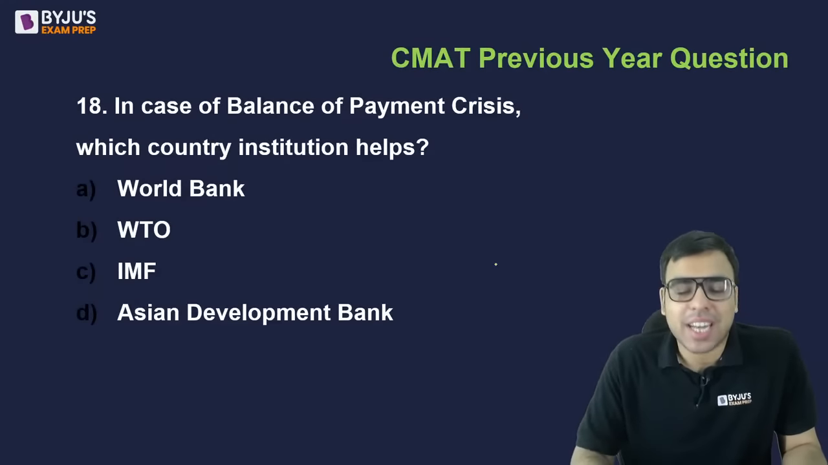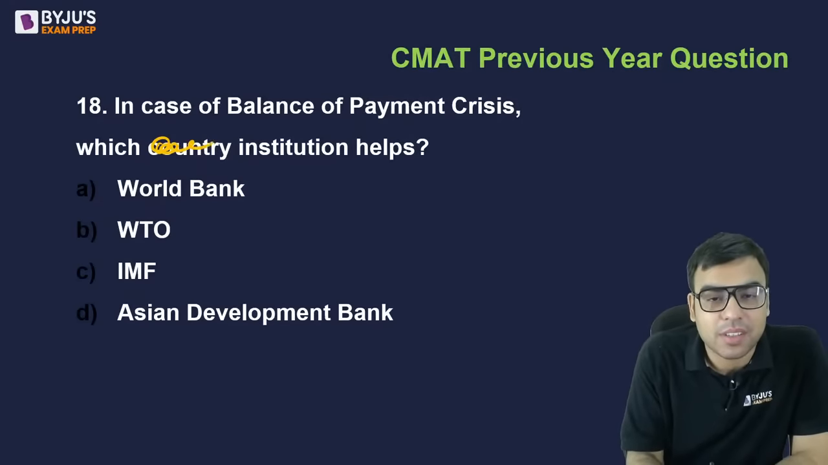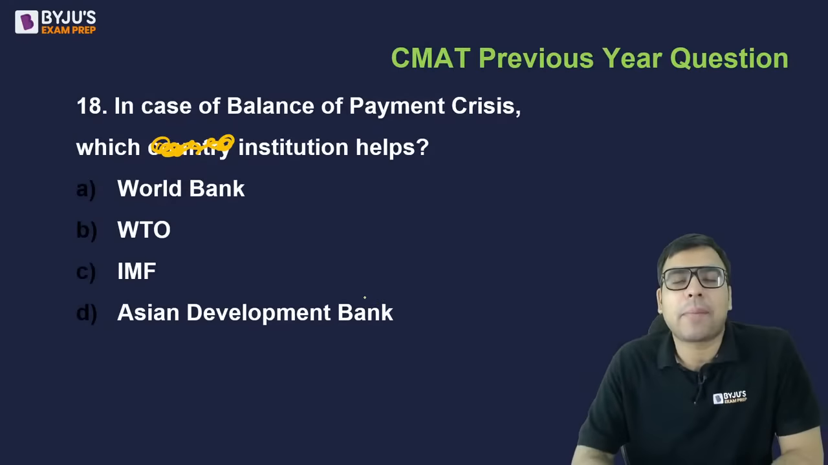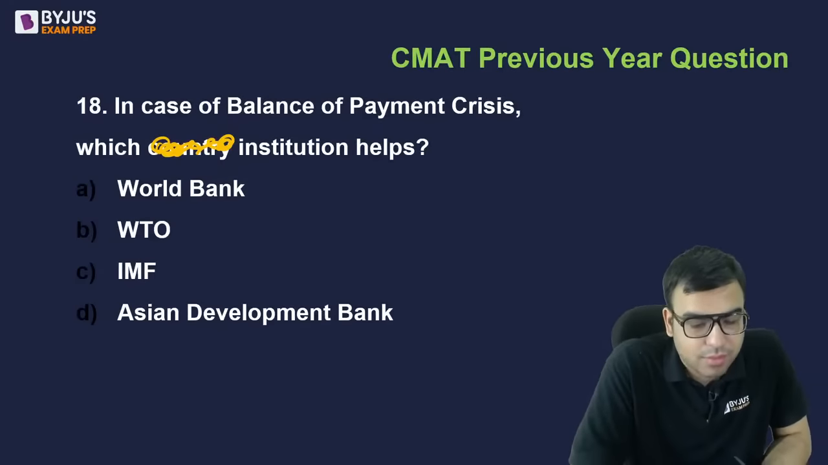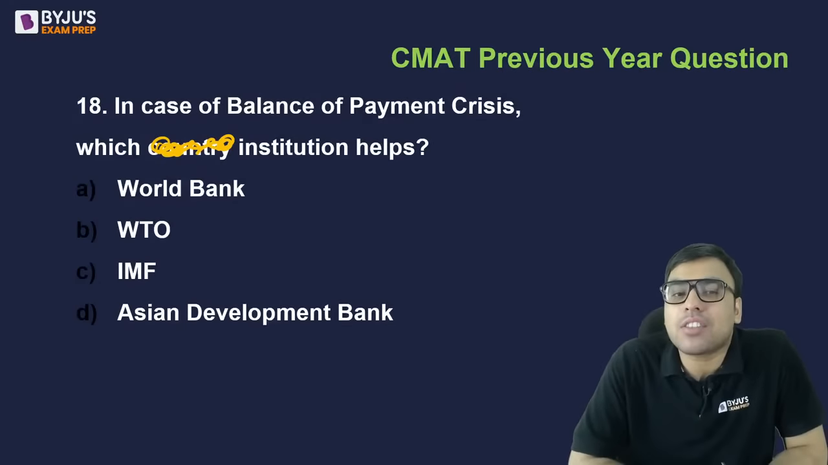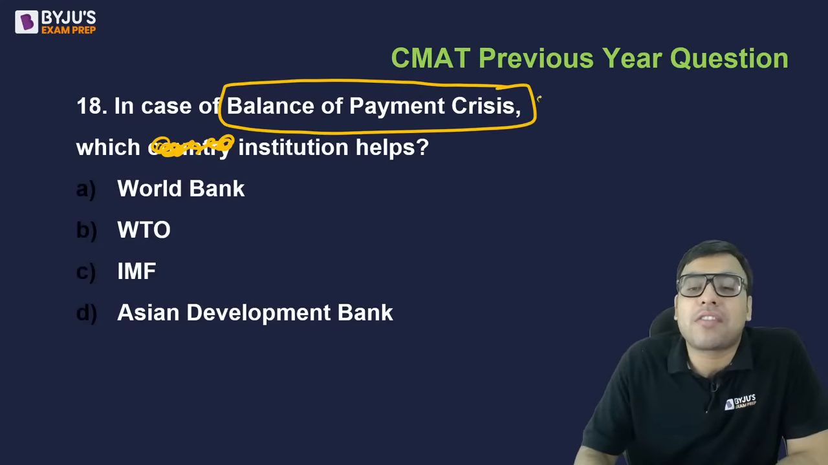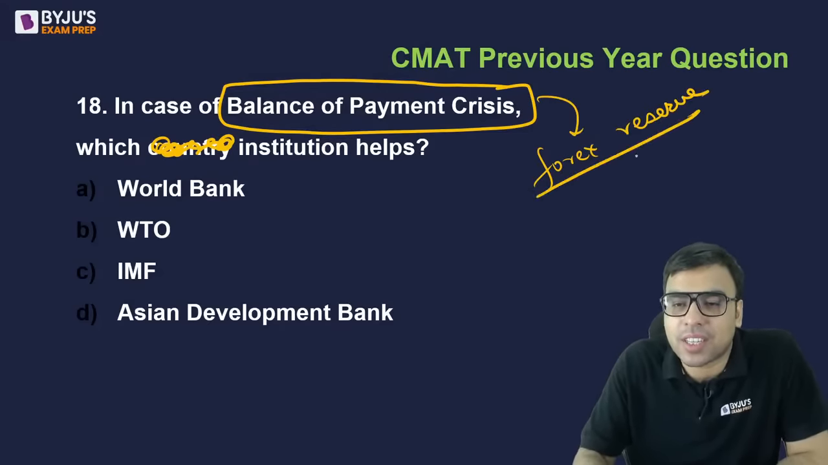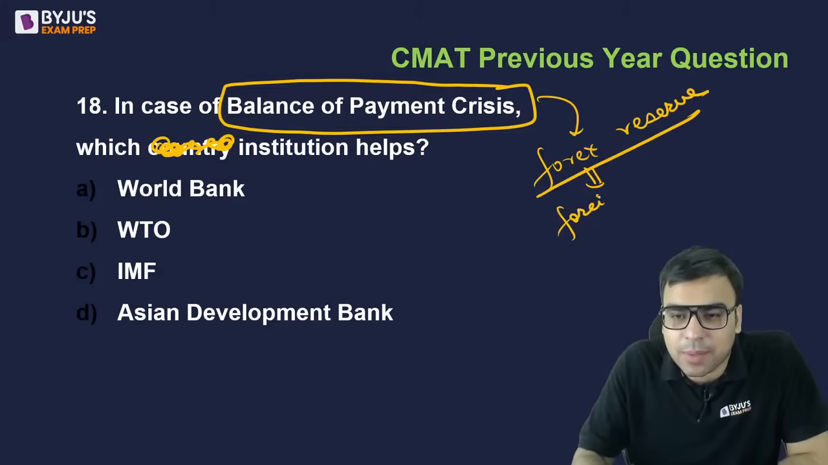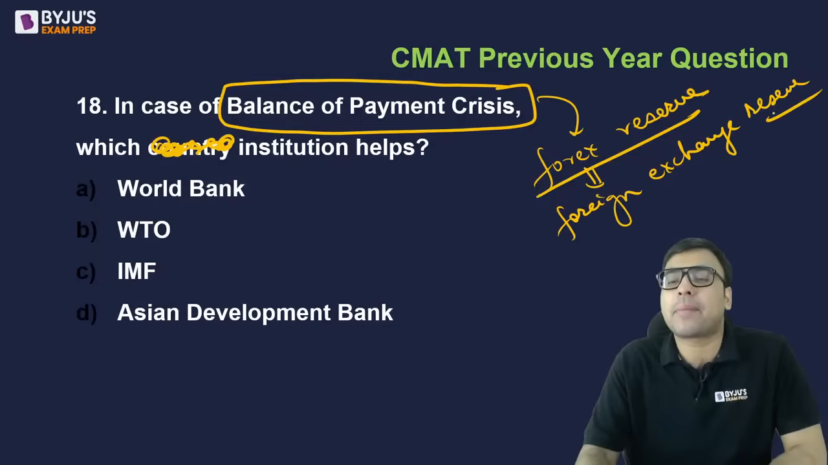Now, this was actually the question asked in exam. In case of balance of payment crisis, which institution helps? World Bank, WTO, IMF, Asian Development Bank. Yes. Balance of payment crisis का मतलब क्या होता है? Balance of payment crisis means when forex reserve, or foreign exchange reserve, is very less. Forex reserve का long name is foreign exchange reserve. Which institution will be coming and helping?